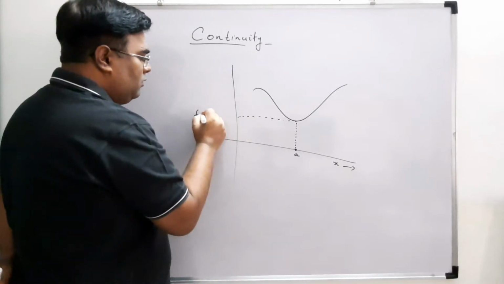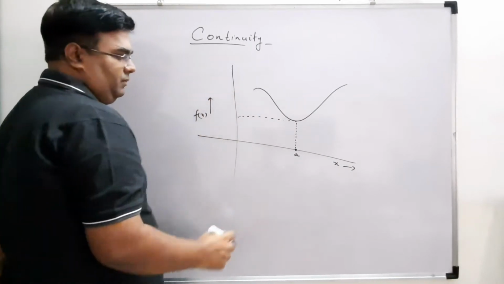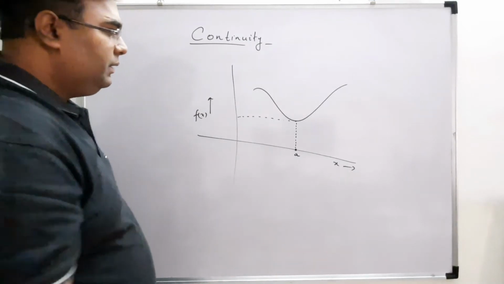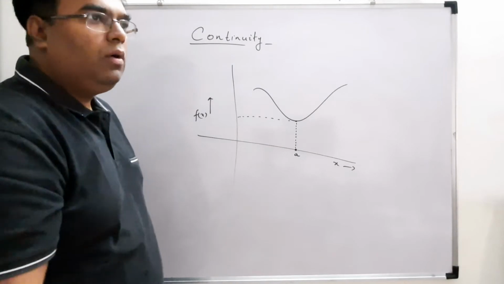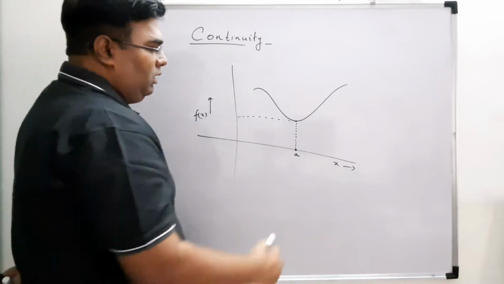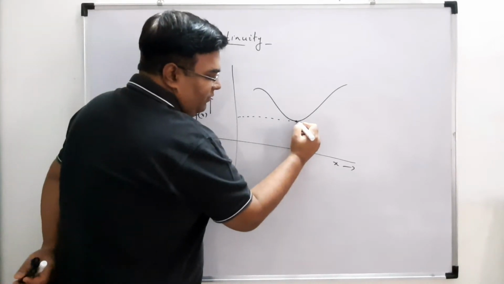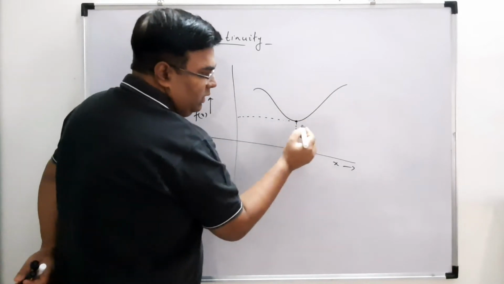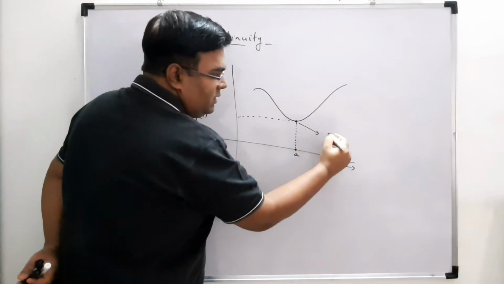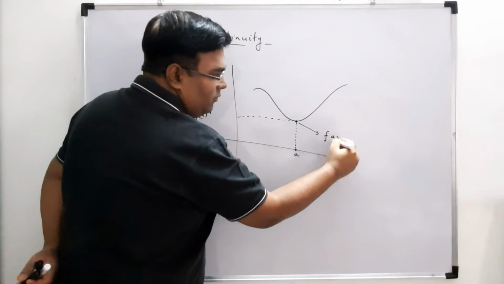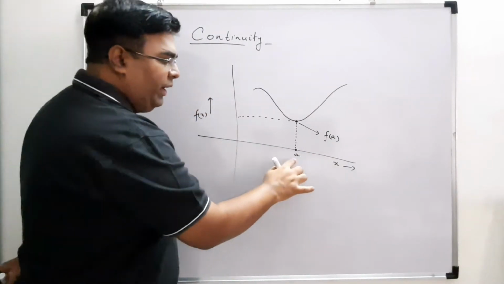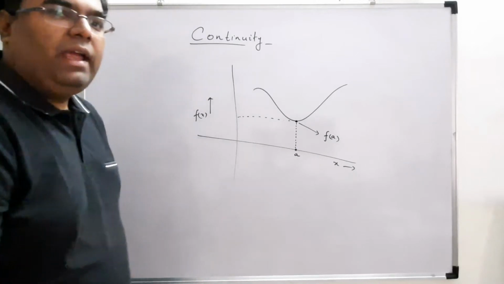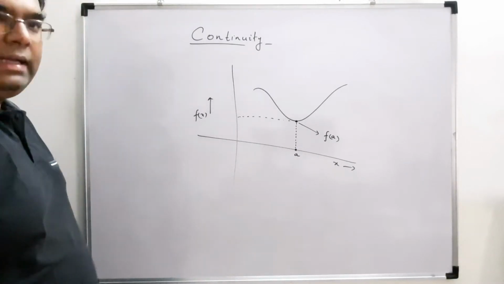This is f(x). First of all, the value of the function at point a is known as f(a).